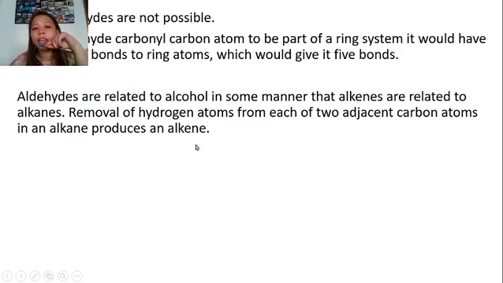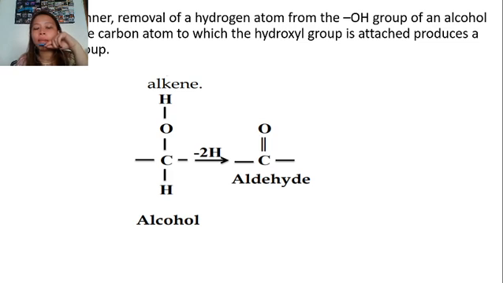So, aldehydes are related to alcohol in some manner that alkenes are related to alkanes. Removal of hydrogen atoms from each of two adjacent carbon atoms in an alkane produces alkene. So, in a like manner, removal of hydrogen atom from our OH or our hydroxyl group of an alcohol from the carbon atom to which the hydroxyl group is attached produces a carbonyl group.